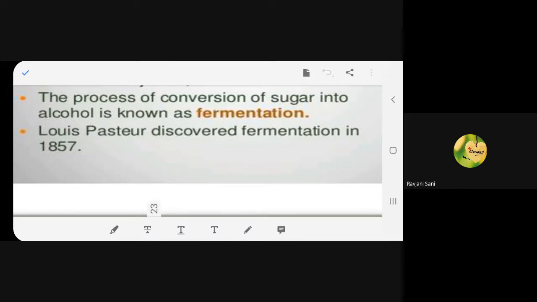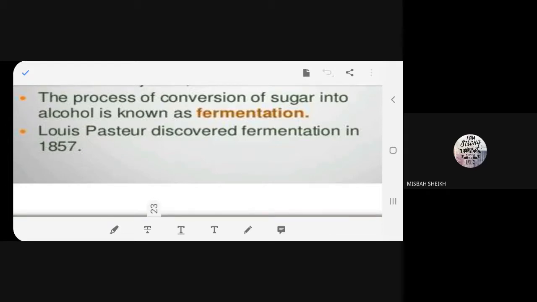What is written over here? The third line. What is written? Who discovered fermentation? Read out. Louis Pasteur. Louis Pasteur discovered fermentation in 1857.